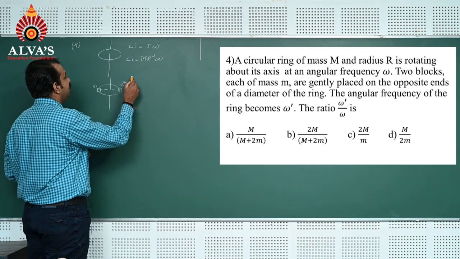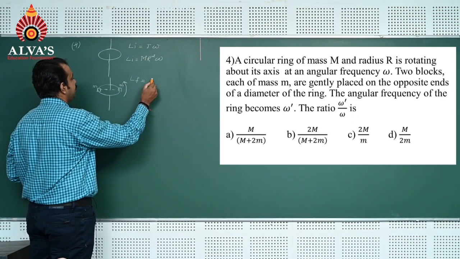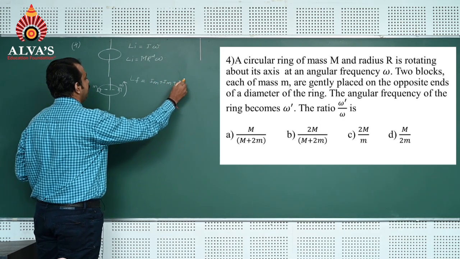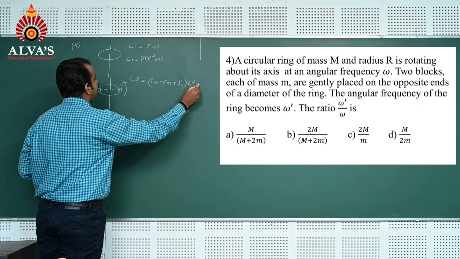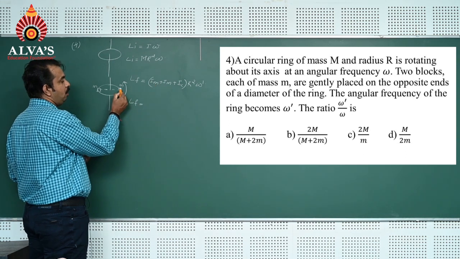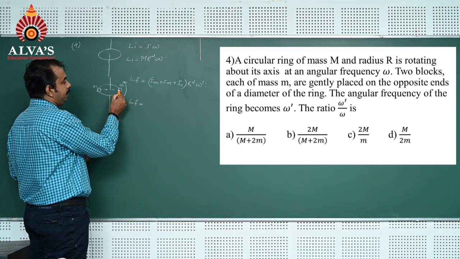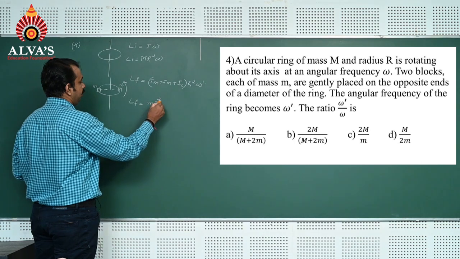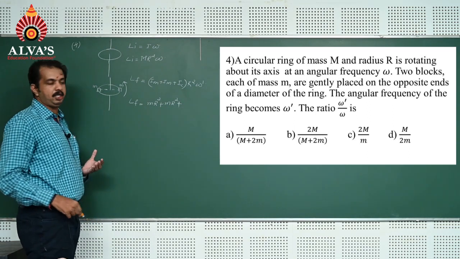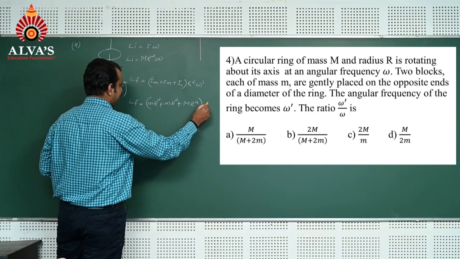The final angular momentum L final can be written as the total moment of inertia, that is the moment of inertia of the two blocks of mass m plus the moment of inertia of the circular ring, into omega dash. So L final is equal to the moment of inertia of the small blocks kept at the ends of the diameter of the ring, m r square plus m r square, plus the moment of inertia of the circular ring, M r square, into omega dash.